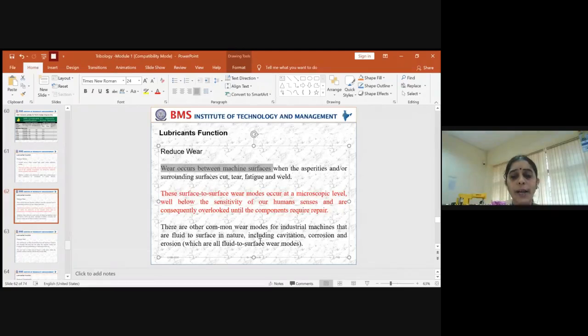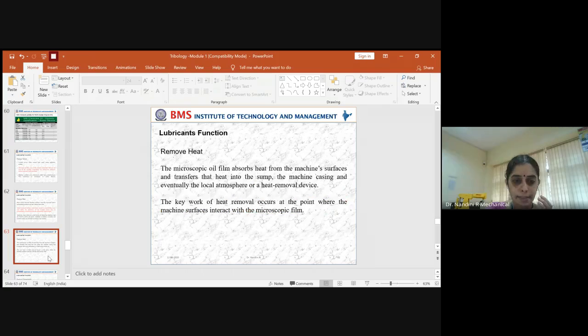So apart from that, wear can also come into the picture in nature when the component is subjected to the external environment, where corrosion can come into picture, erosion can come into picture, and even cavitation to certain extents. All these are not at microscopic level. The corrosion and the erosion can be visualized. So even to avoid all those things, we need to reduce or remove the wear to a negligible extent. For this purpose also you need the lubricant.